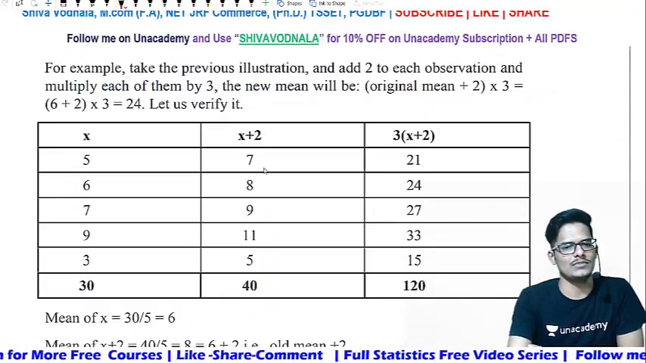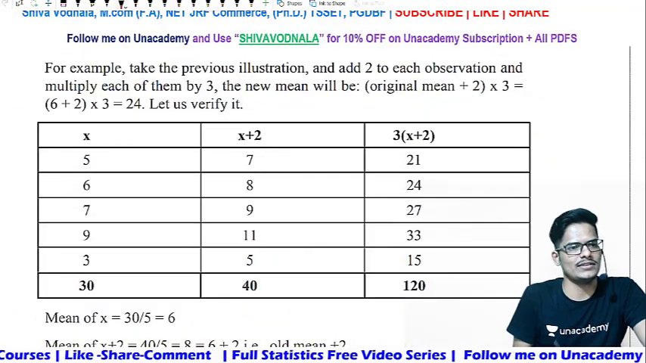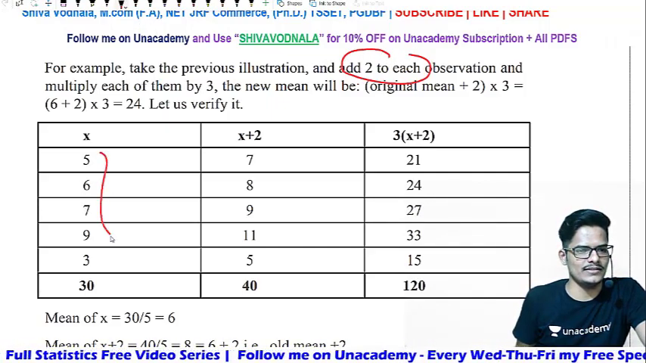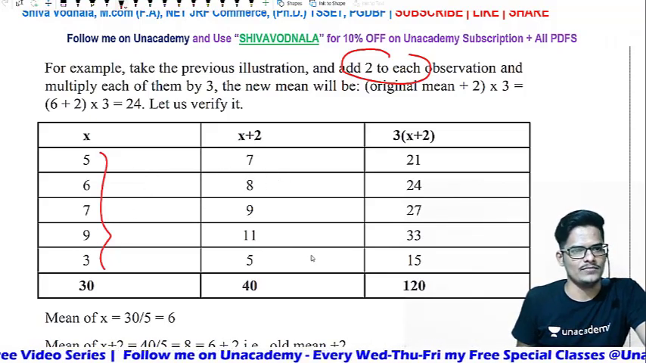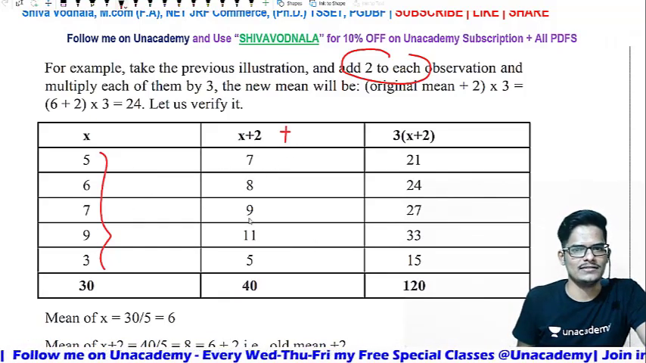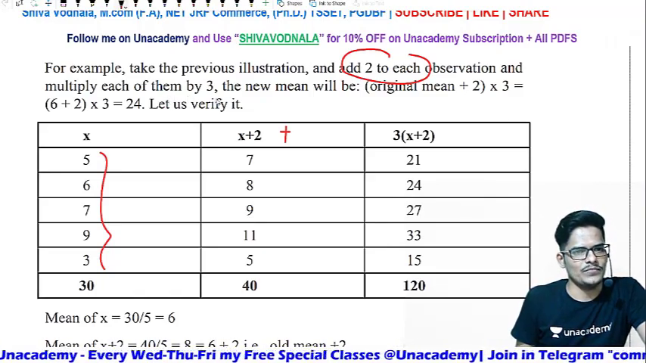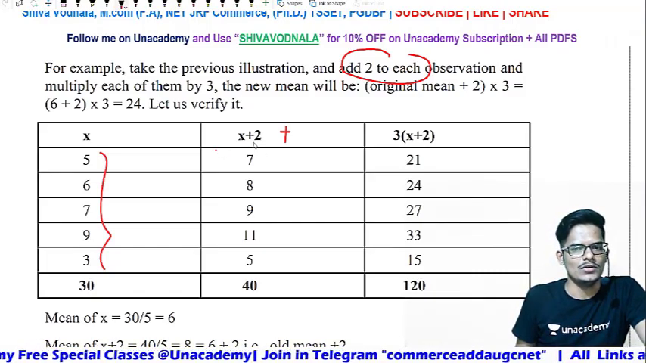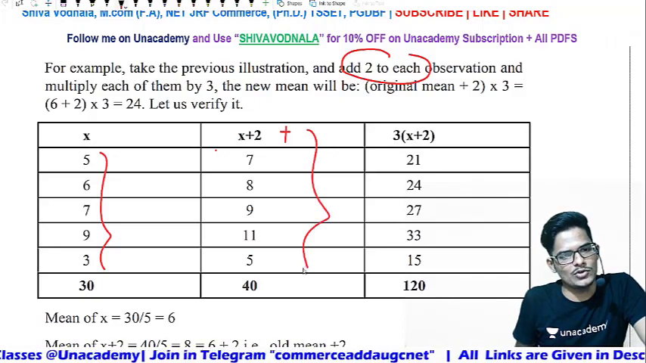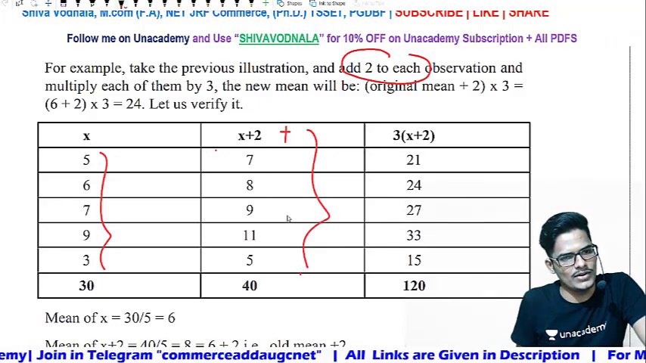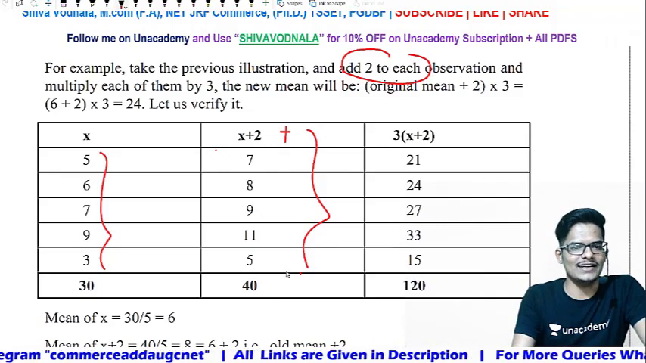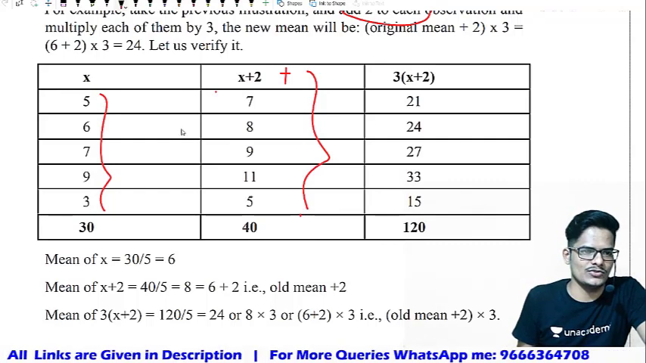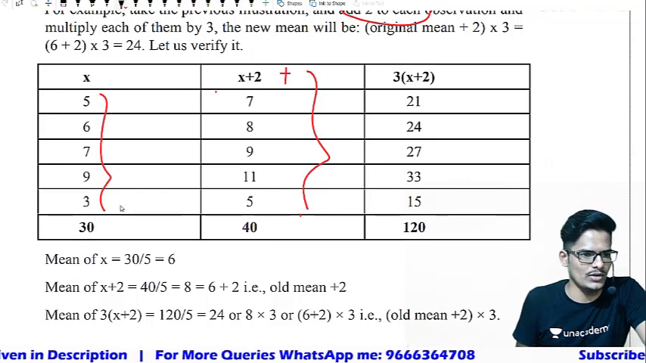Now let us understand with the numbers. For example, let us take the same previous example into consideration. Add 2 to each observation, and multiply each of them by 3. There are 5 observations given, and 2 is added to each. First, let us look into the addition part. X plus 2: 5 plus 2, 7; 6 plus 2, 8; 7 plus 2, 9; 9 plus 2, 11; 3 plus 2, 5.